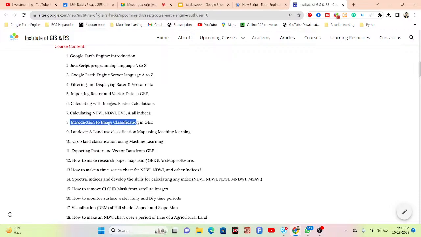Then introduction to image classification. Mainly all of those image classification methods, how we can easily use them, and then land cover, land use classification maps using machine learning, then cropland classification using machine learning. Exporting raster and vector data: how we can easily export different types of raster, it can be Landsat image, Sentinel image, or other raster datasets or satellite images, and also vector from the Google Earth Engine platform. We try to discuss that, and how to make a research paper map using Google Earth Engine and ArcMap software.